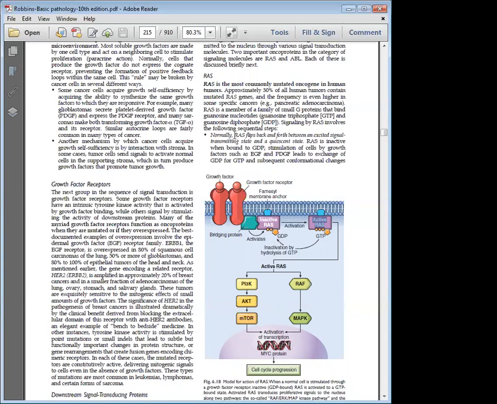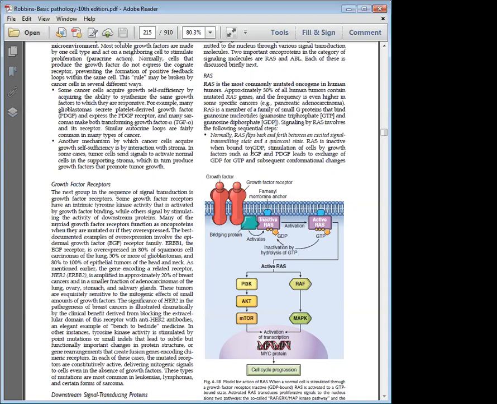Here the RAS flips back and forth between an excited signal transmitting state and a quiescent state. How does it come back to the quiet state? You have enzymes which hydrolyze GTP back to GDP. So when it is in GTP form, the RAS is in an active state, stimulating the cytosolic signaling. If it goes back to GDP, the RAS molecule becomes inactive and the cell does not respond to any signaling. So this is very important.